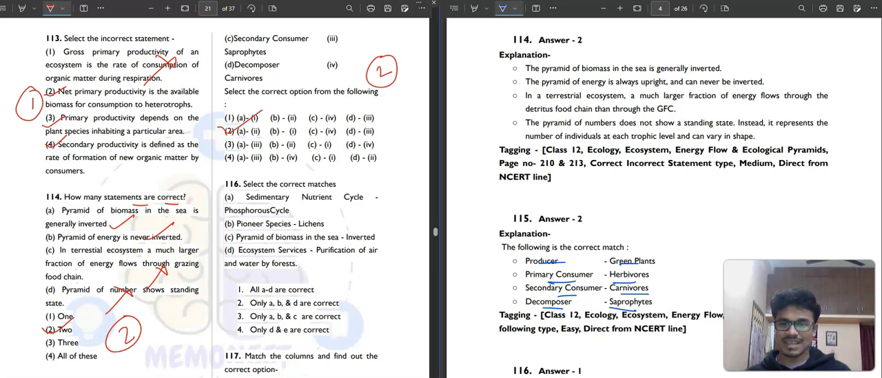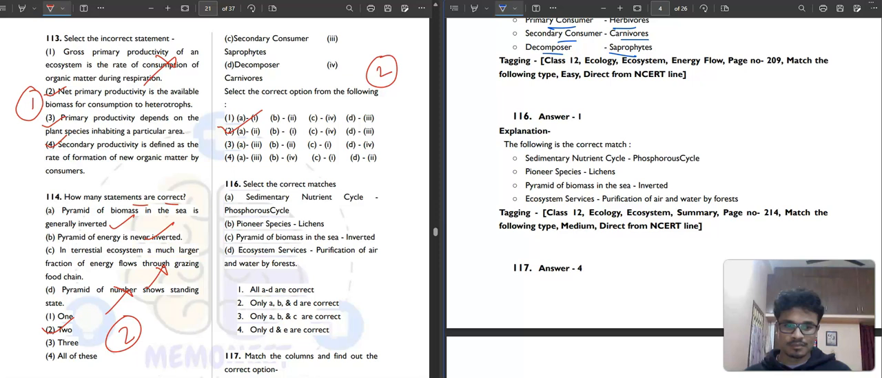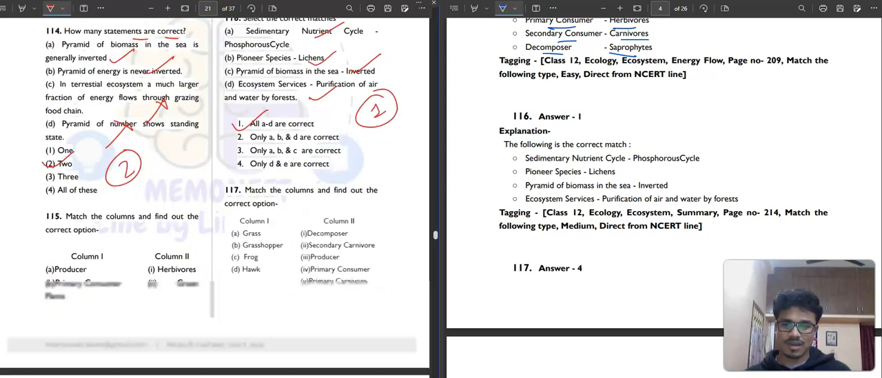It is saying select the correct matches. Okay, let's see. Sedimentary nutrient cycle, phosphorus cycle, absolutely correct. Pioneer species, who came first, lichen. Then pyramid of biomass in the sea is inverted. Ecosystem services, purification of air and water by forest, correct. So all are correct. The first option will be your correct answer. Then question number 117.